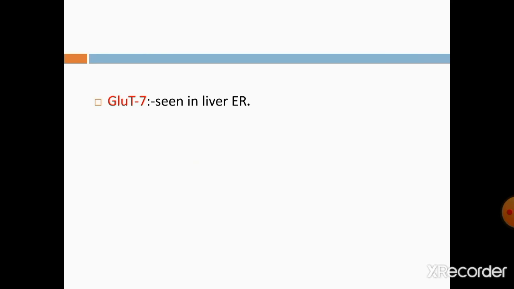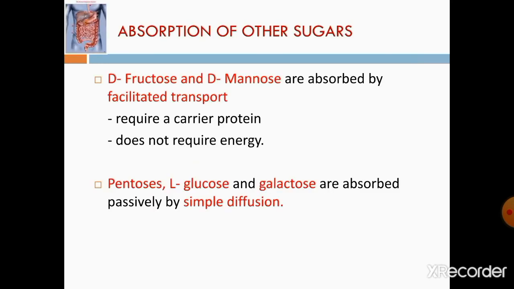Then GLUT7 is seen in the liver endoplasmic reticulum, ER. So that is with the absorption of glucose. Glucose is absorbed as a co-transporter along with sodium, then insulin dependent, and also with glucose transporters. So in different forms glucose is being absorbed.